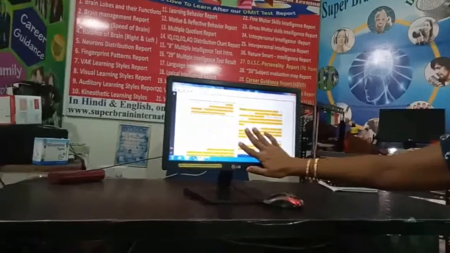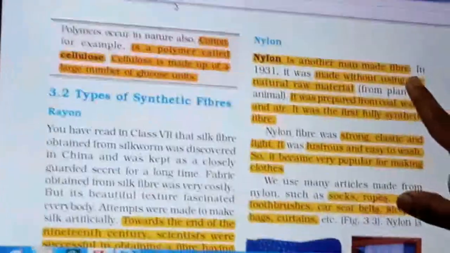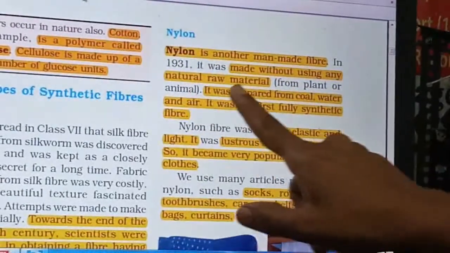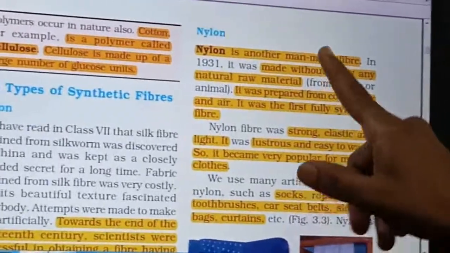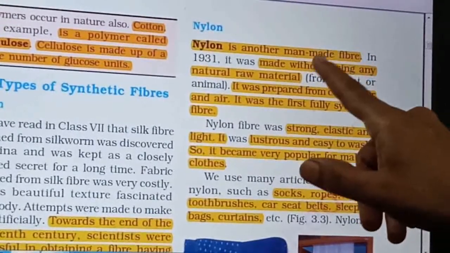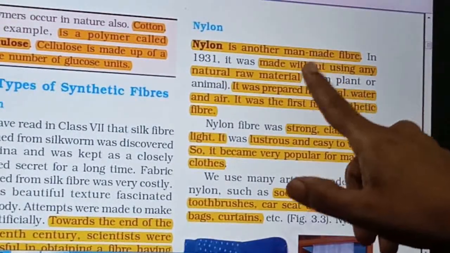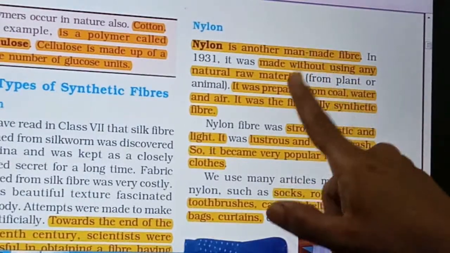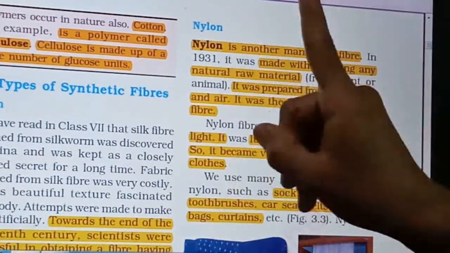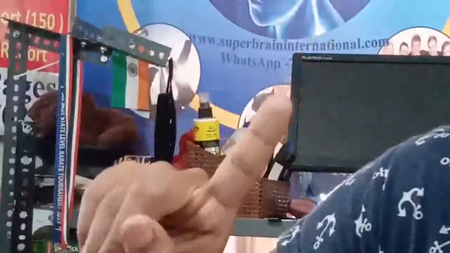See the next, nylon. This is one more man-made fiber, made without using any natural raw material. Means nothing is used here from a plant or animal. It is completely made up of chemicals. So this is the first artificial fiber which is completely artificial. Nothing is natural, right? So this is nothing but nylon. So the question will be asked, name the first 100% artificial fiber. There you can write nylon.